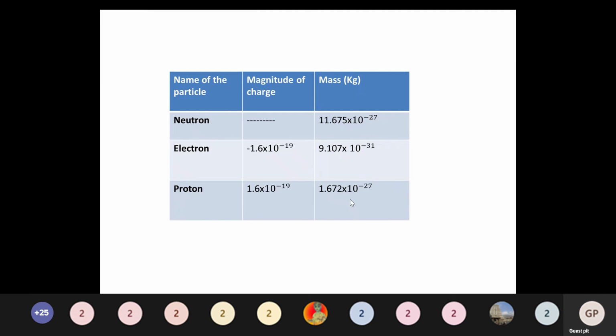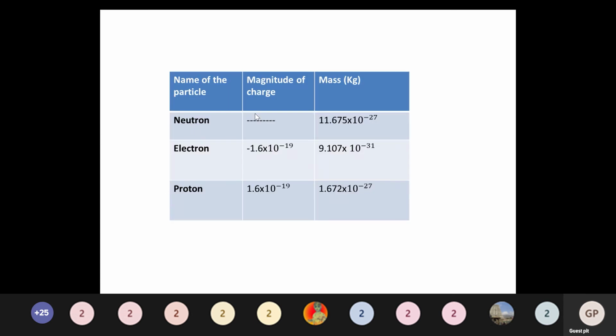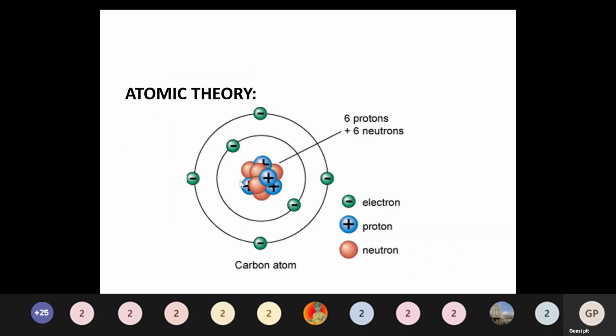As I told you, in an atom we have three important things: electrons, protons, and neutrons. Electrons revolve around the nucleus. There are a number of electrons as well as a number of shells.